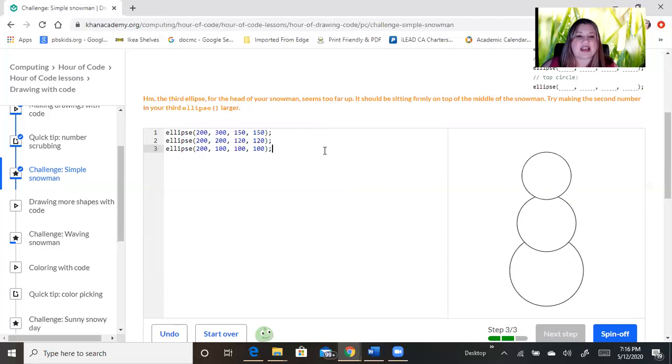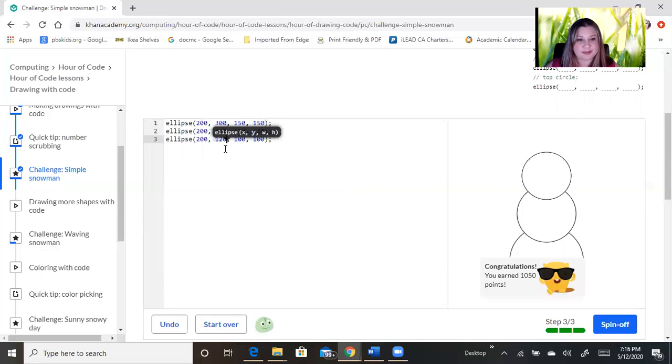Okay, so this is telling me the third ellipse seems too far up. They want me to bring it down. So that's my Y. So 0 to 400, we're at 100. If I want to come down a little bit, let's try 120 maybe. And sure enough, they're happy with that. Congratulations. And that is the end of the challenge.